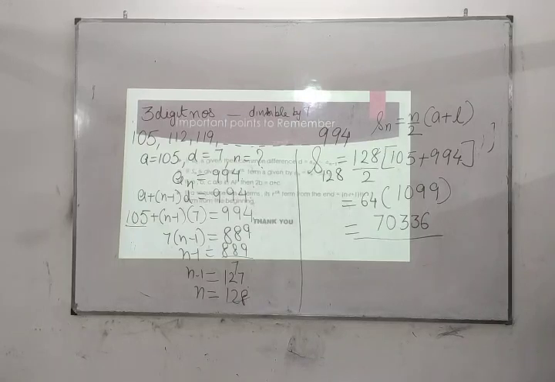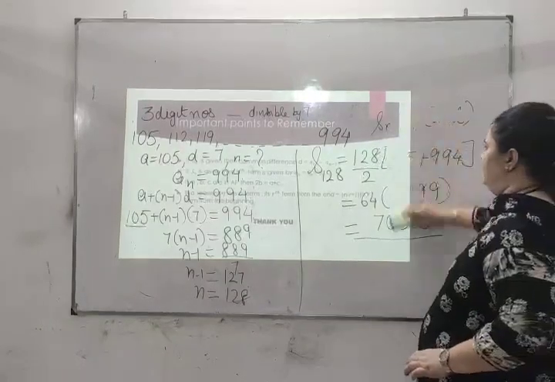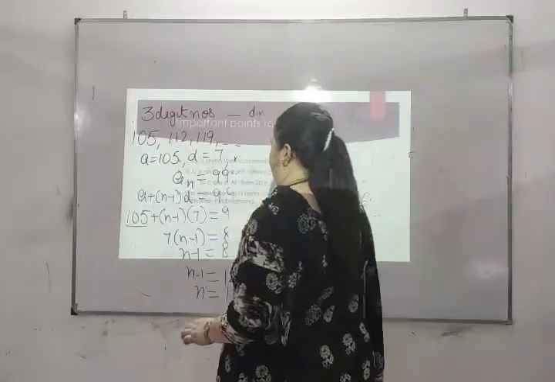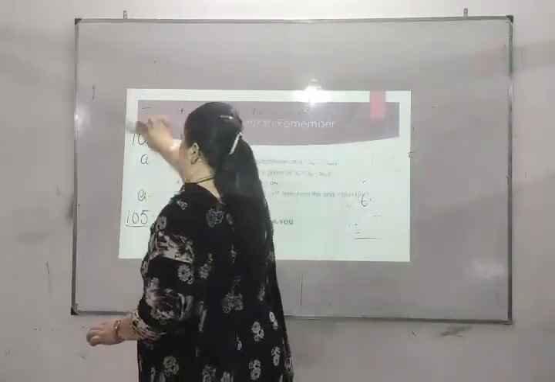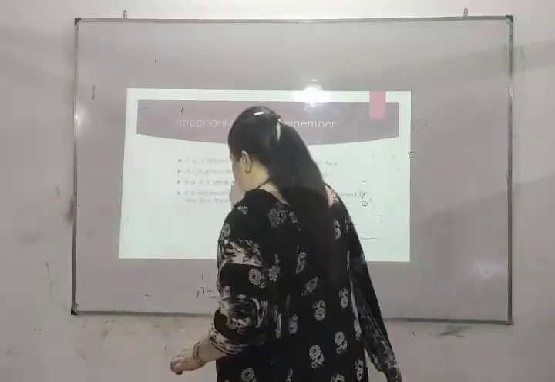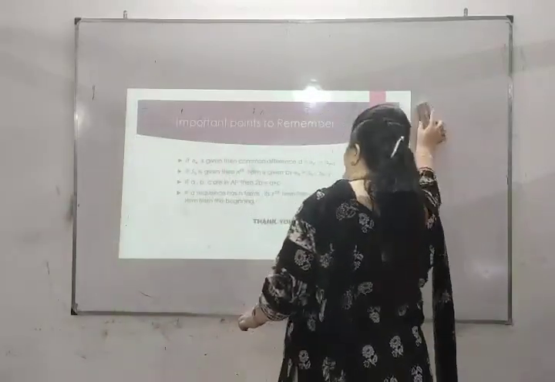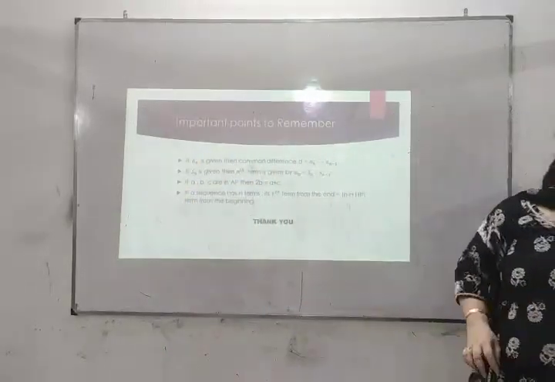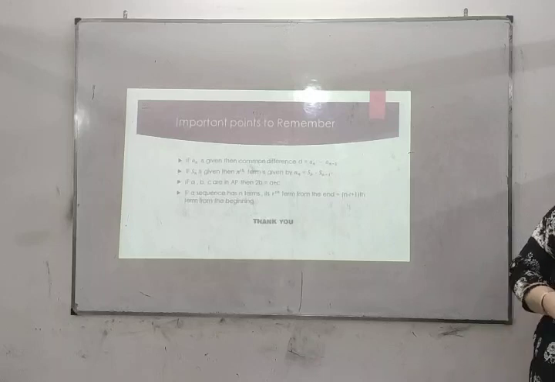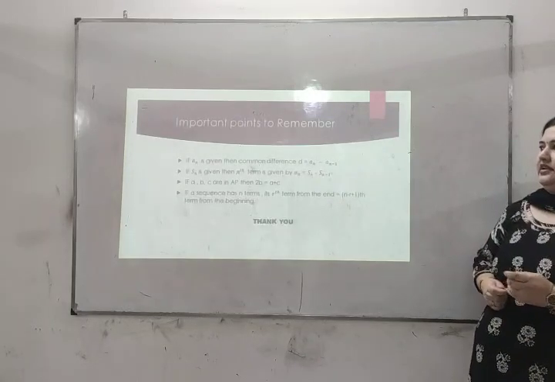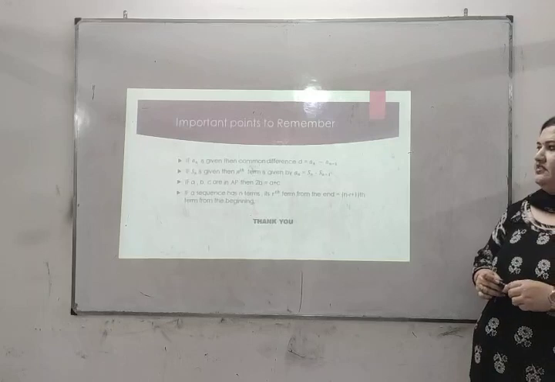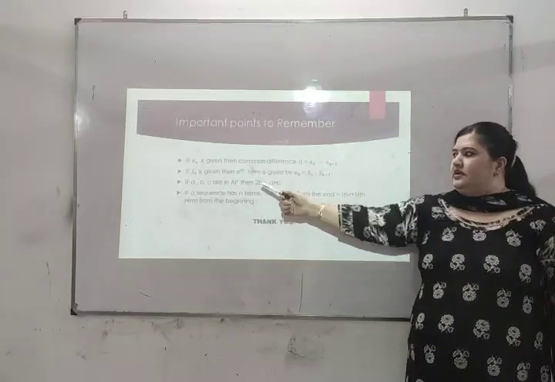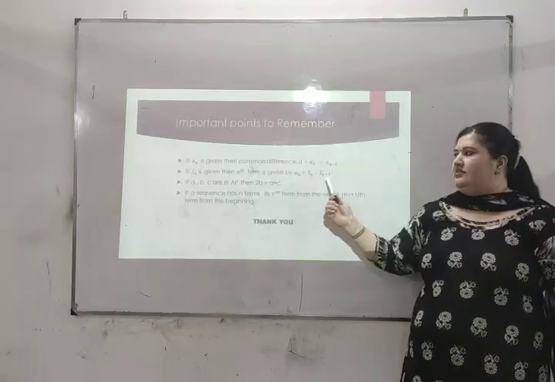Let us recapitulate what we have done today. If an is given, then the common difference d is an minus a(n minus 1). If Sn is given, then the nth term can be found out.